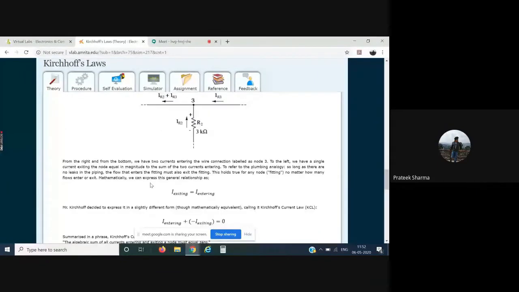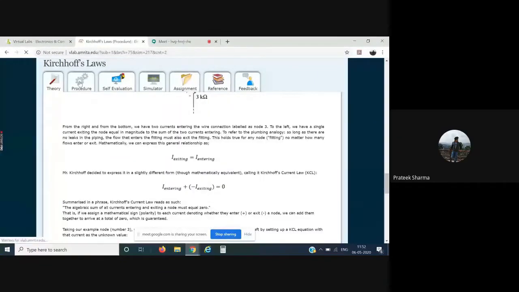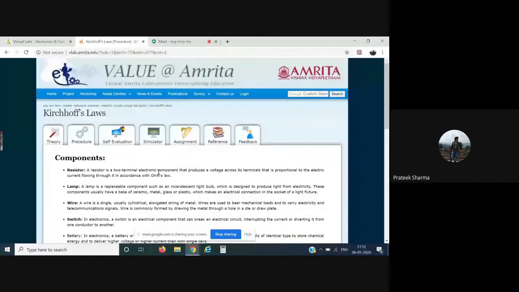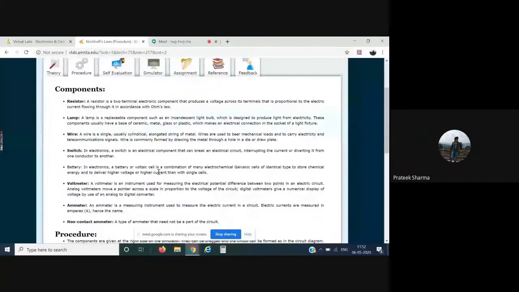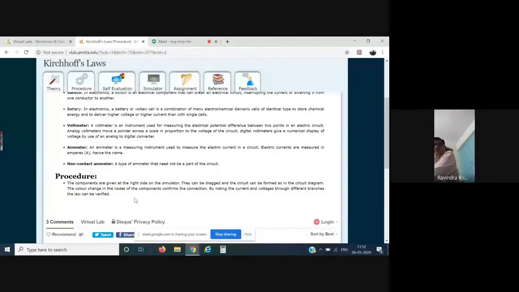After that, we have the procedure part. In the procedure part, we have the components that have been used, and a small procedure is given on how a user can perform it. Now let us come to the simulator.